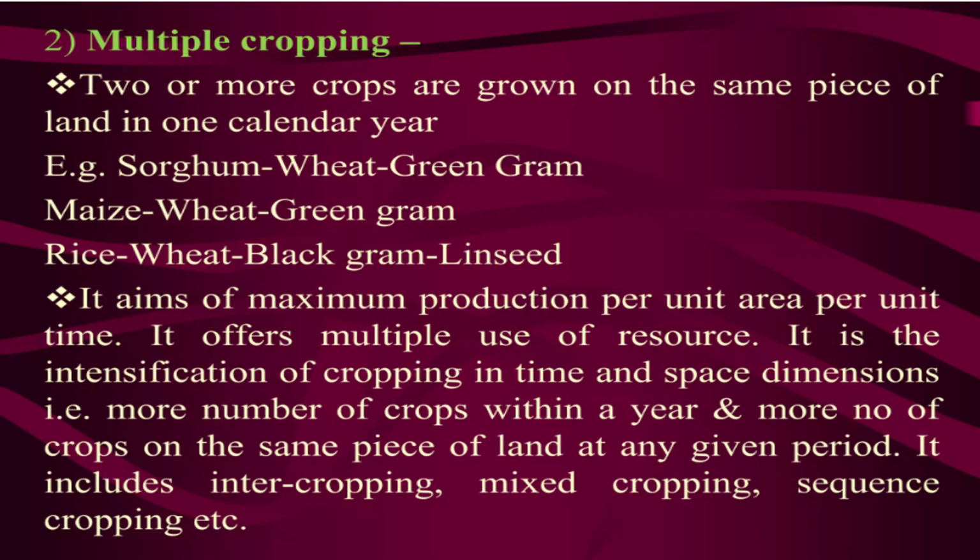What is called multiple cropping? Multiple cropping means two or more crops will be grown, and some pattern will be followed. For example, you can have maize and wheat, or gram, wheat and green gram, etc.